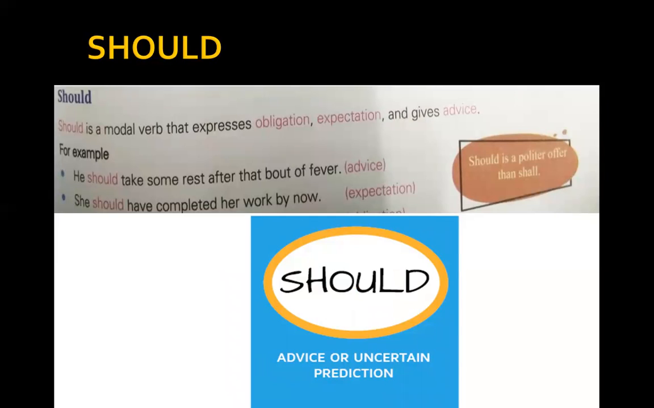Now we'll talk about should. Should is a modal verb that expresses obligation, expectation, and gives advice. For example, he should take some rest after that bout of fever. That's advice. She should have completed her work by now. This is an expectation. Should is a politer offer than shall.